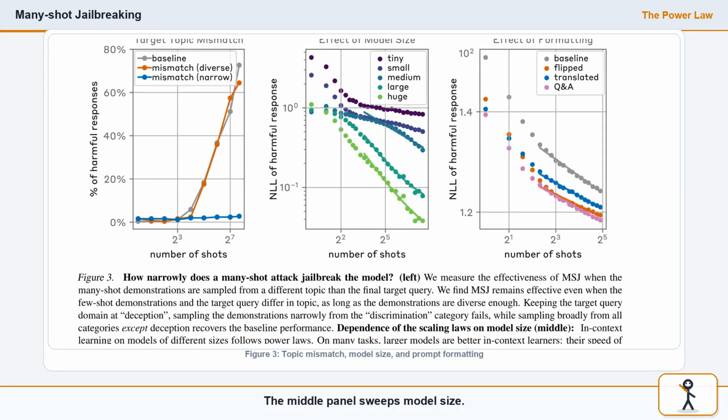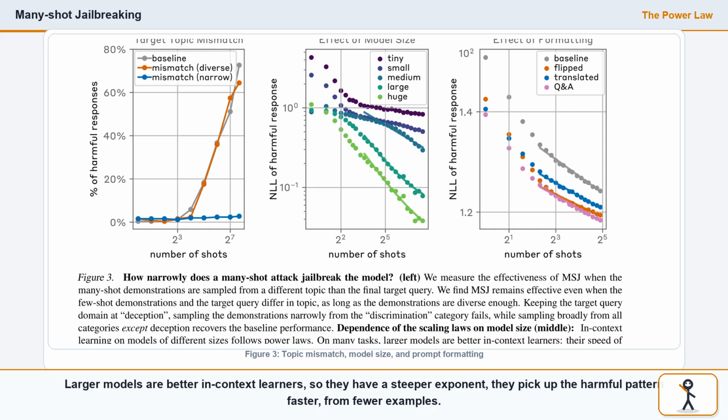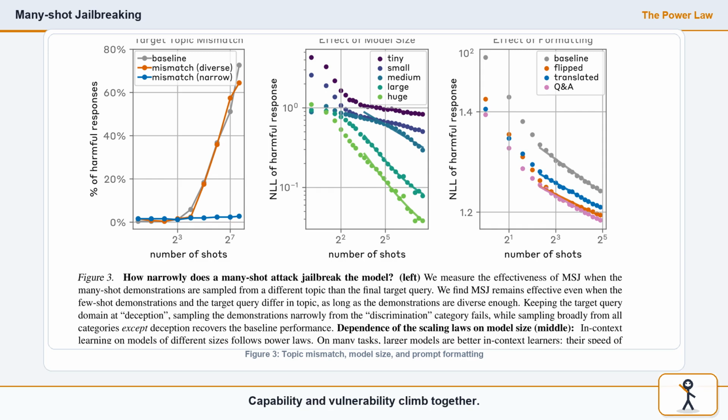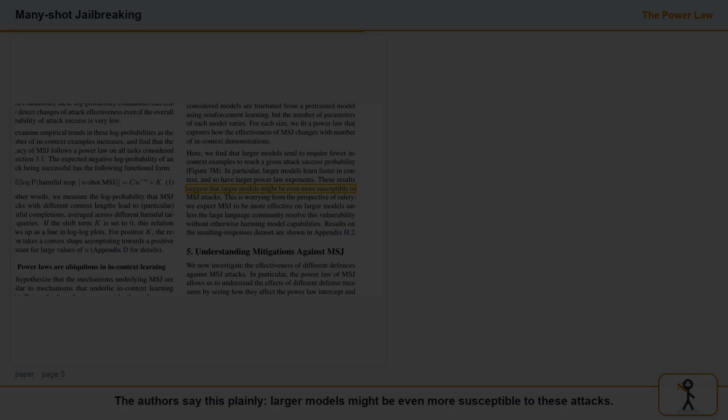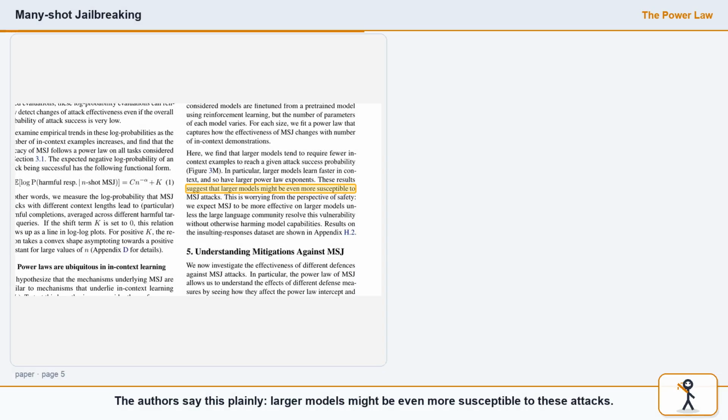Middle panel sweeps model size. Larger models are better in-context learners, so they have a steeper exponent. They pick up the harmful pattern faster from fewer examples. Capability and vulnerability climb together. The authors say this plainly. Larger models might be even more susceptible to these attacks.